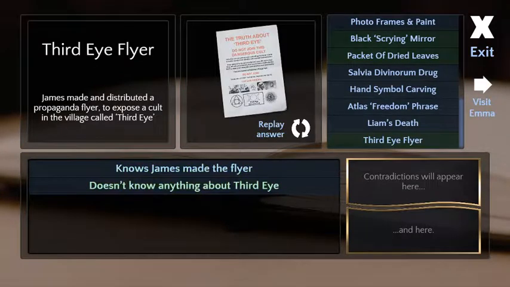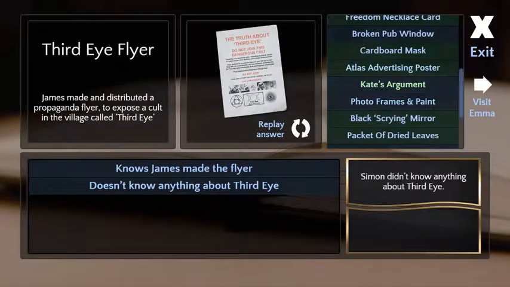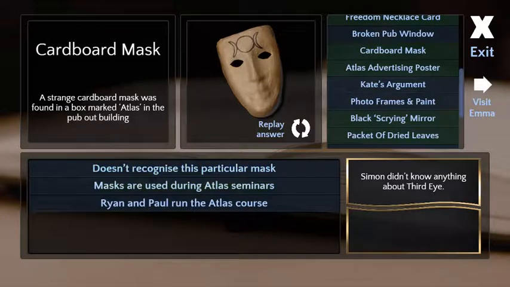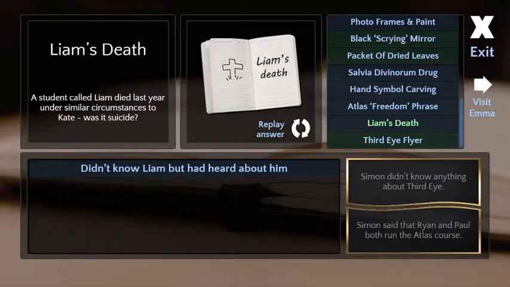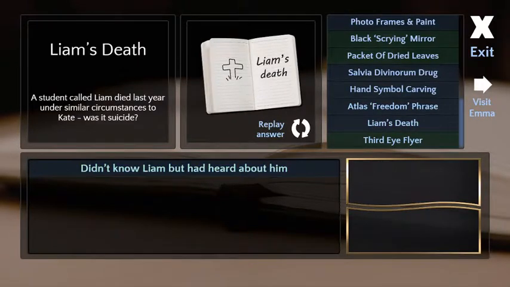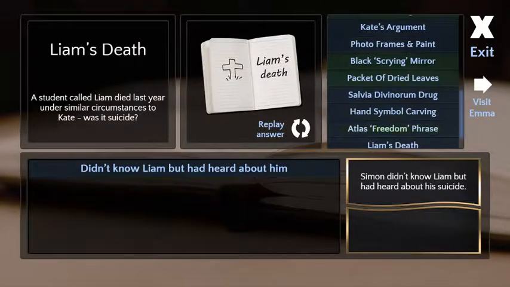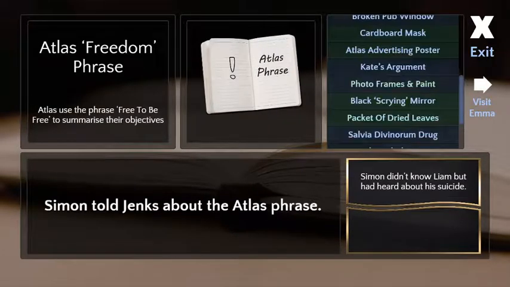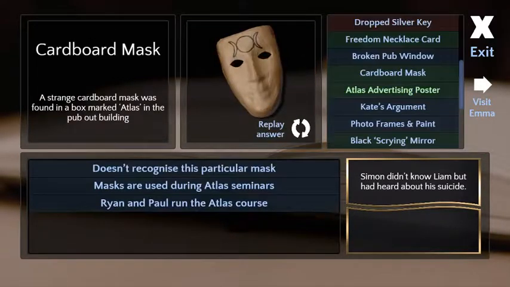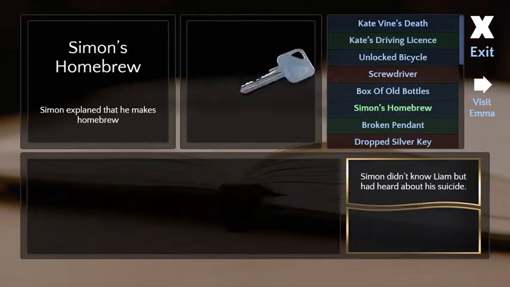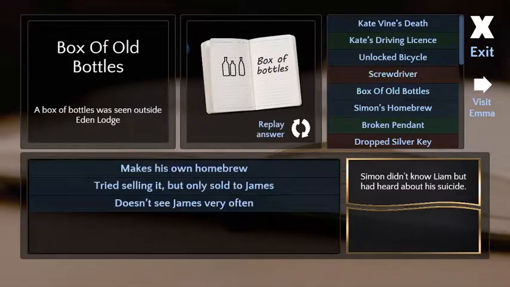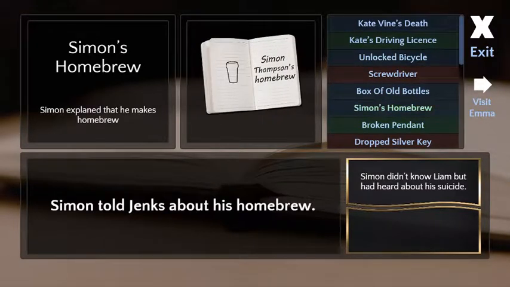My chair thinks so too. I don't know. This was so annoying. Alright, Liam's death. Doesn't know anything about Liam, but had heard about him. Maybe there's nothing here. Yeah, you might need to talk to Ryan. You're probably right. The smarmy dude. He's pretty smarmy. Hecka smarm.